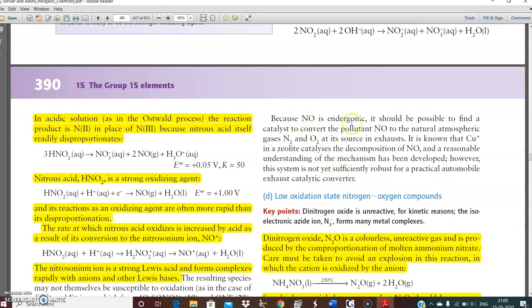Because NO is endergonic, it should be possible to find a catalyst to convert the pollutant NO to the natural atmospheric gases N2 and O2 at its source in exhaust. It is known that copper plus 1 in a zeolite catalyzes the decomposition of NO, and a reasonable understanding of the mechanism has been developed. However, this system is not yet sufficiently robust for practical automobile applications.